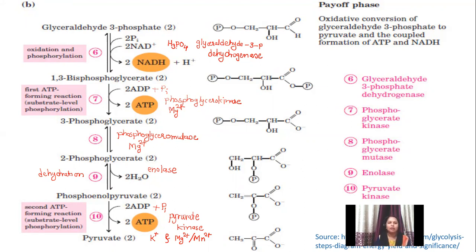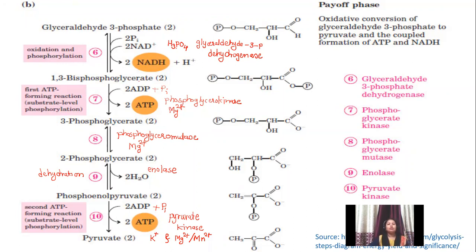Why can this not happen? Because all these substances, as you can see, are phosphorylated substances. Everywhere there is formation, there is presence of a phosphate group. And due to the presence of the phosphate group, they cannot be transferred outside the plasma membrane, as the plasma membrane does not have the transporters which transfer those phosphorylated intermediates out of the cell.